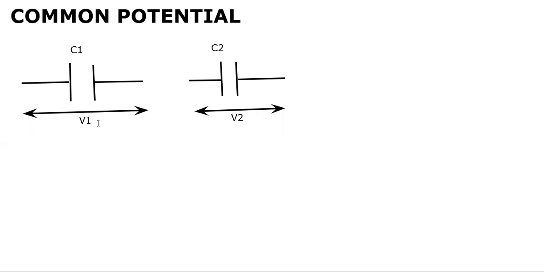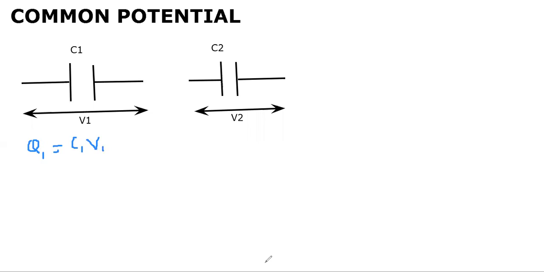Now, if I talk about the charges acquired by both the capacitors, the formula of charge is Q is equal to CV. So if I say the charge on the first is Q1, its value would be C1 V1.